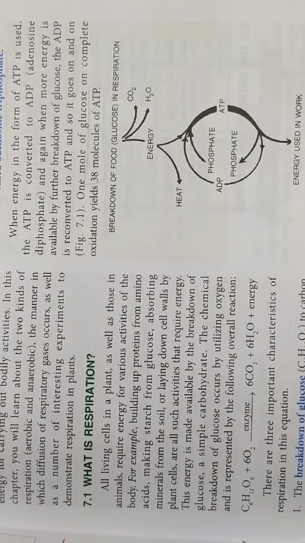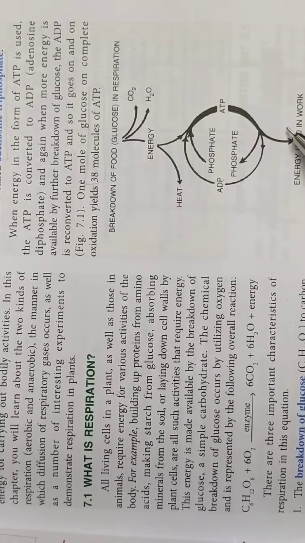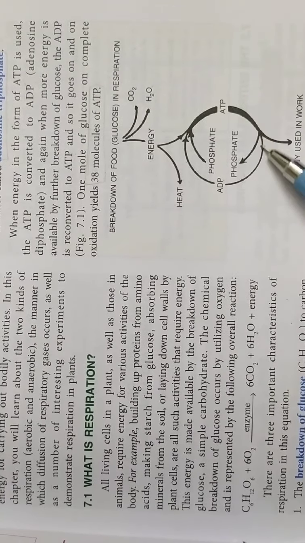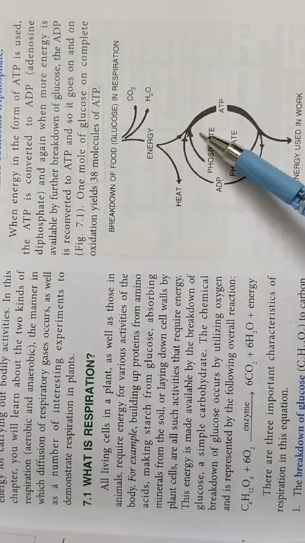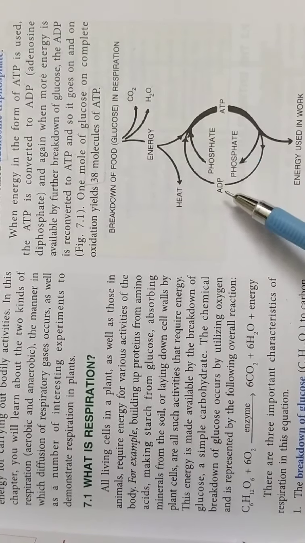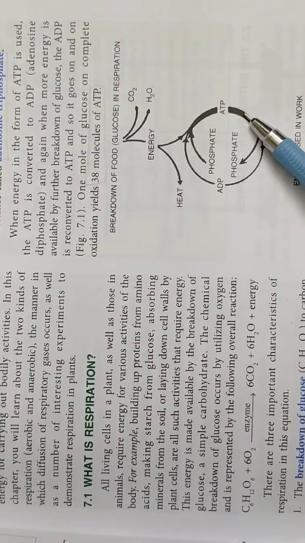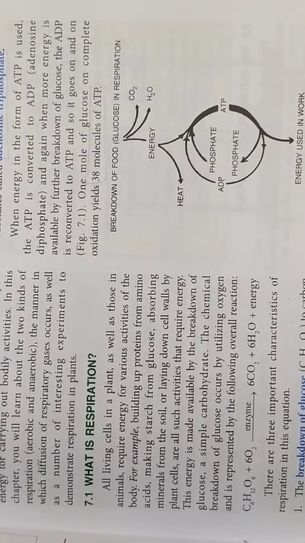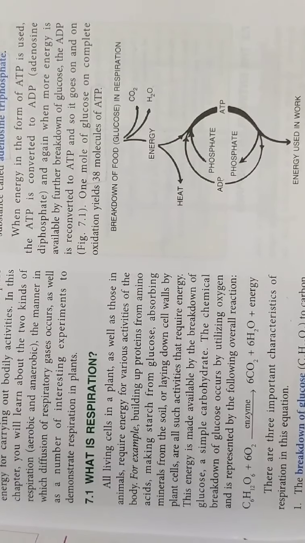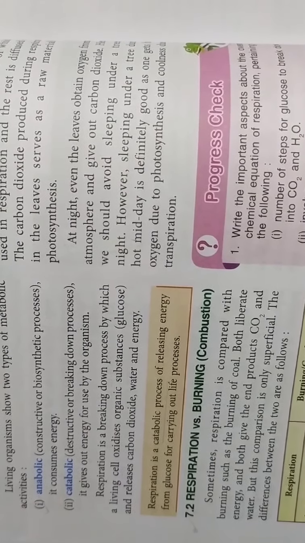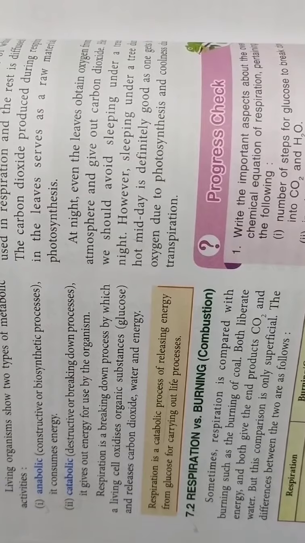Now ATP energy is used in various kinds of work, and when it is used, ATP will be converted into ADP, and after that, when new energy is synthesized, it again gets converted into ATP. So this is the diagrammatic representation to show the use of energy liberated in respiration.